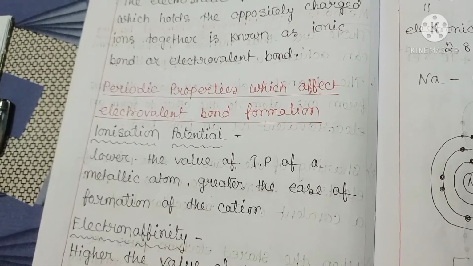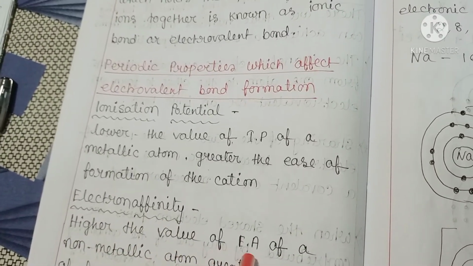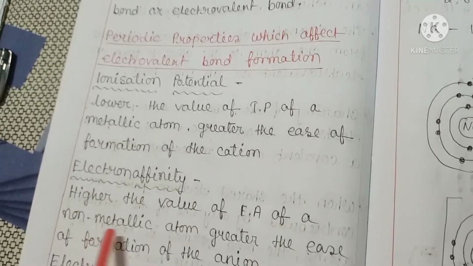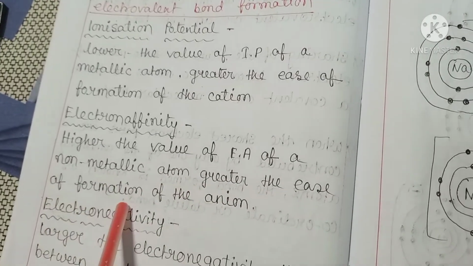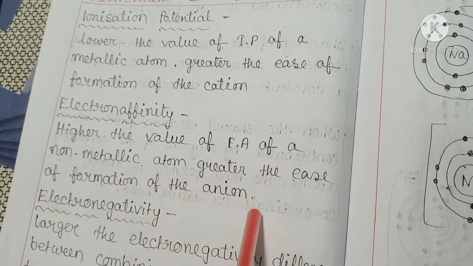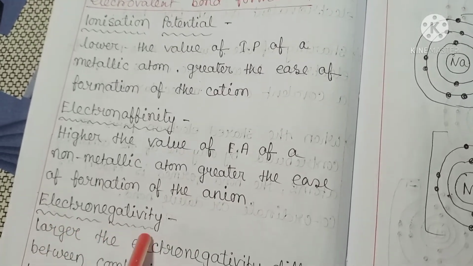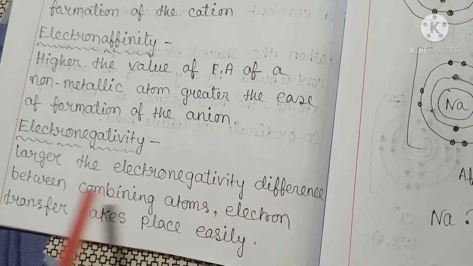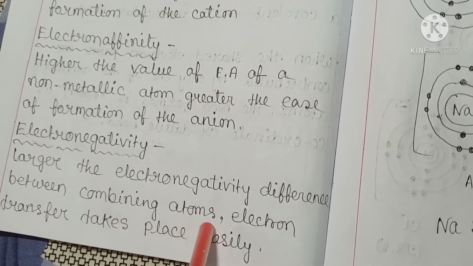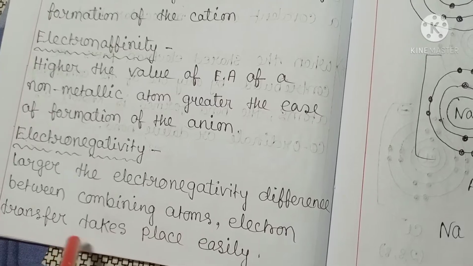Electron affinity: the higher the value of electron affinity of a non-metallic atom, the greater the ease of formation of the anion. Electronegativity: the larger the electronegativity difference between combining atoms, the more easily electron transfer takes place.